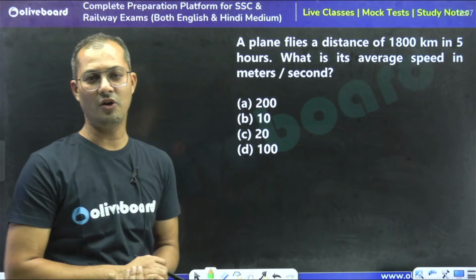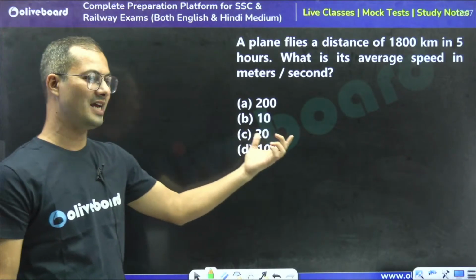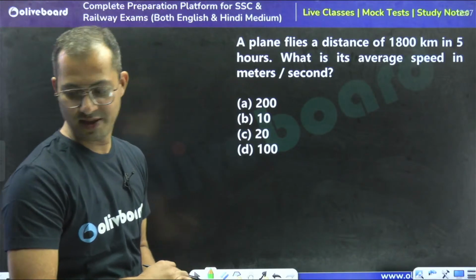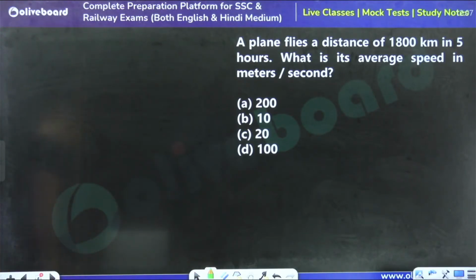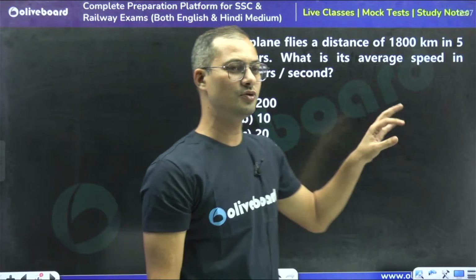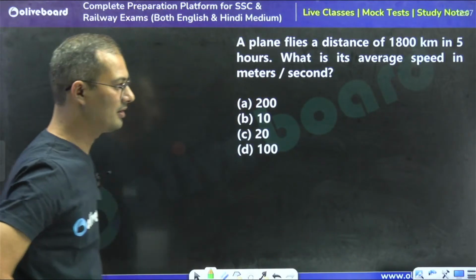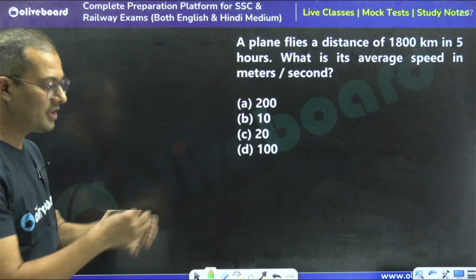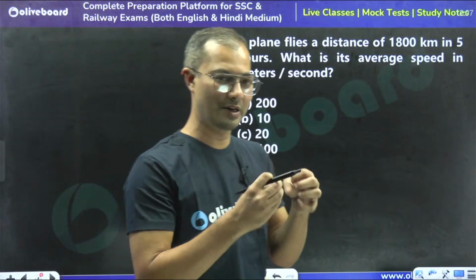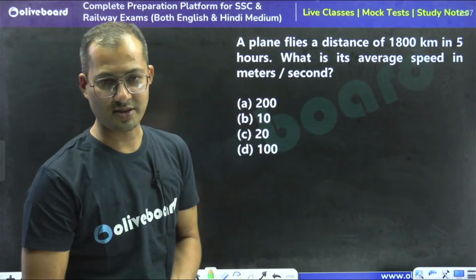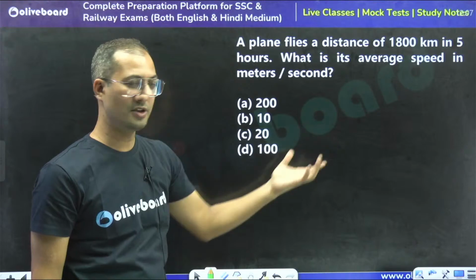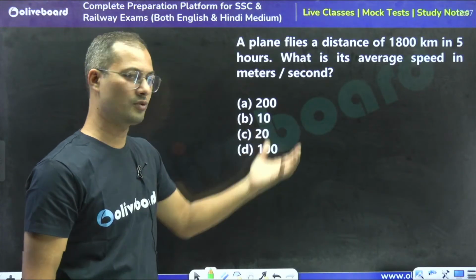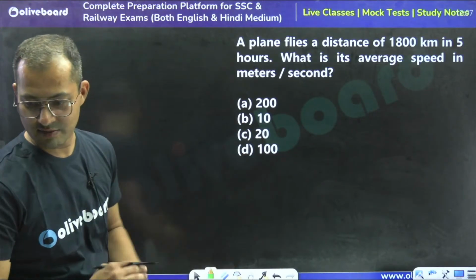The first question is on your screen. Please tell me what is the answer for this question. With the question, I will tell you the basic concept also. In a basics class, we discuss the basic concept first, then we give the questions. In the crash course, we do the same thing with the help of questions, so that we can practice more and more.